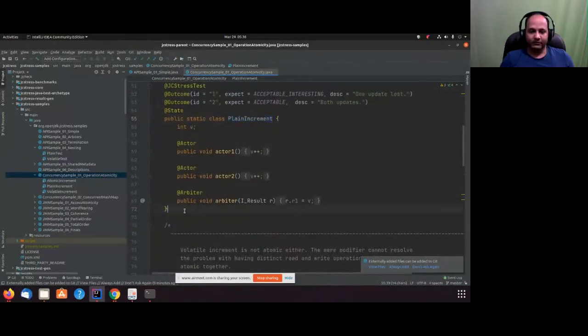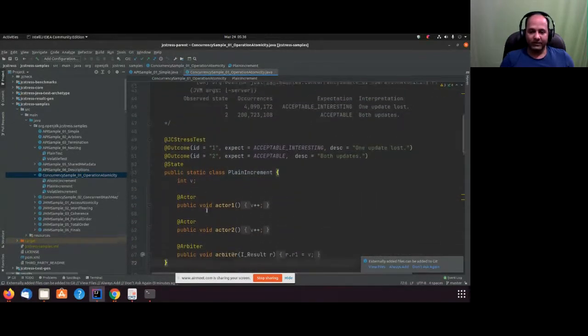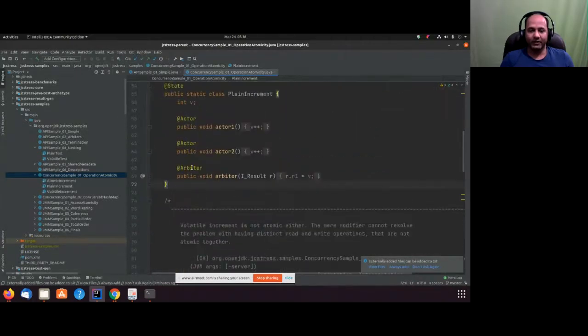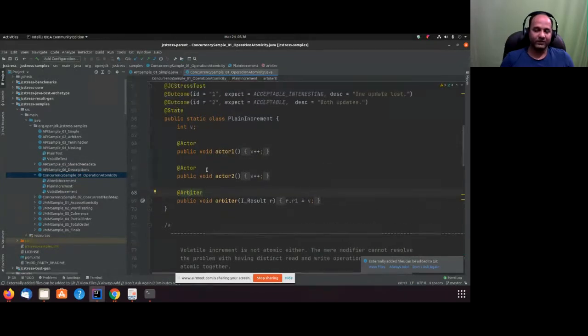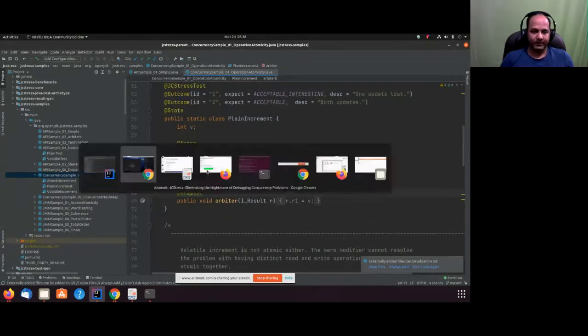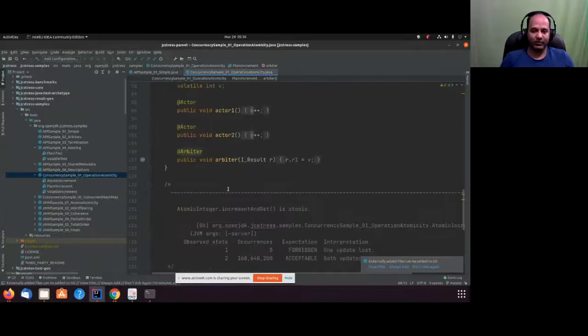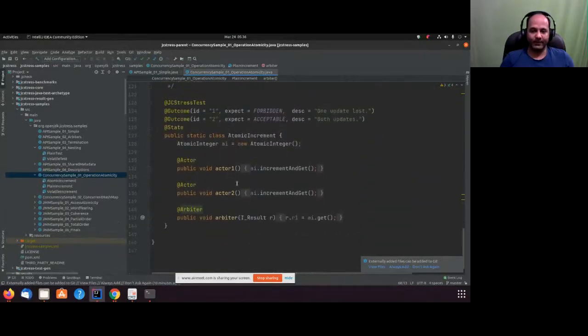The other thing specific about this test is it uses a different API, Arbiter. So what is Arbiter? Let's go to Arbiter first. We'll see what Arbiter is, and then we'll try to run this test as well. We talked about atomic increment, so let's focus on atomic increment.